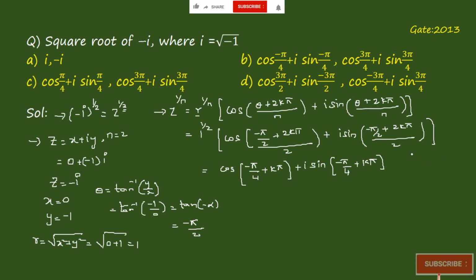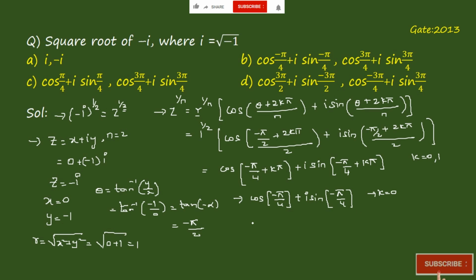If you consider k is equal to 0 and 1, if k is 0, then we get cos of minus pi by 4 plus i sin of minus pi by 4, right? That is when k is equal to 0.